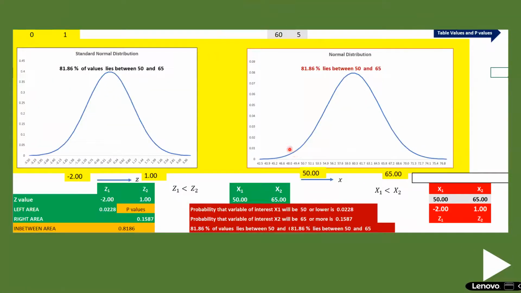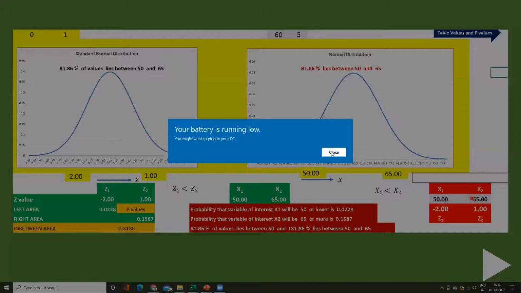Then after this, the standard deviation and mean you are going to feed in here. Then this curve will be shown. Now you want to find out what percentage of students would have scored less than 40, less than 50, like that. That can be obtained by feeding in your data here. If you want to find out the percentage of students who have scored less than 50, fill in 50 here. Similarly, if you want to find out the percentage of students who have scored more than a particular mark, 65, then you can fill in here. Right?